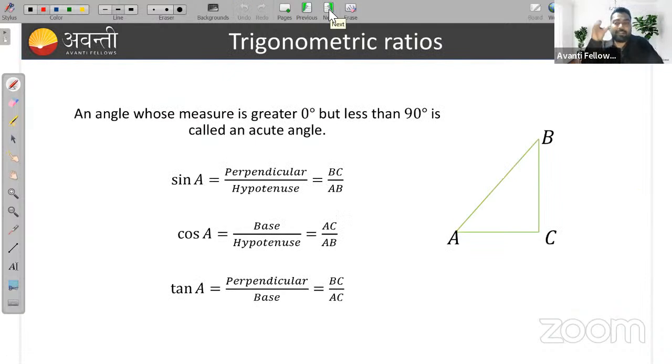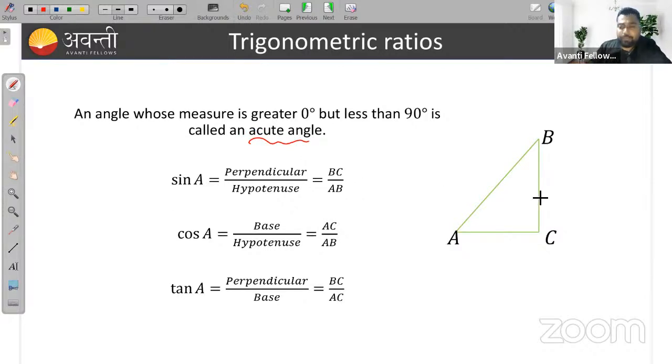Okay, you know all these things from class 10th. You need these things, yes, trigonometric ratios. So how can we find the trigonometric ratio? By using the right angle triangle. An angle whose measure is greater than 0 but less than 90 is called an acute angle. We know this. Above 90, we say obtuse angle.